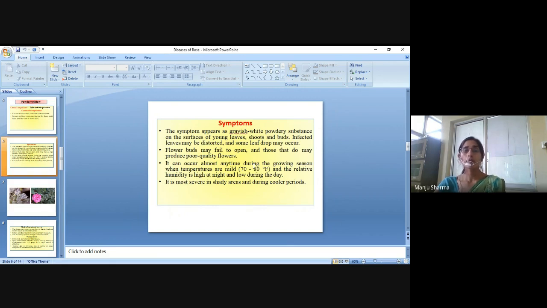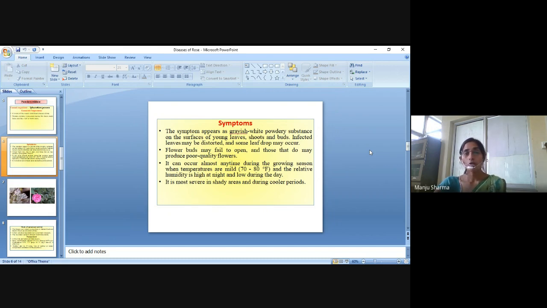Infected leaves may be distorted and some leaf drop may occur. The flower buds may fail to open and those that do may produce poor quality flowers.